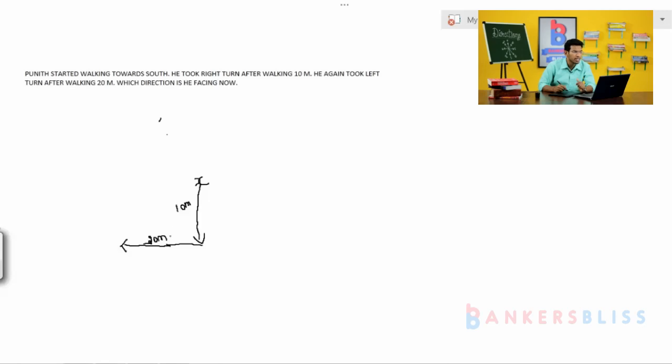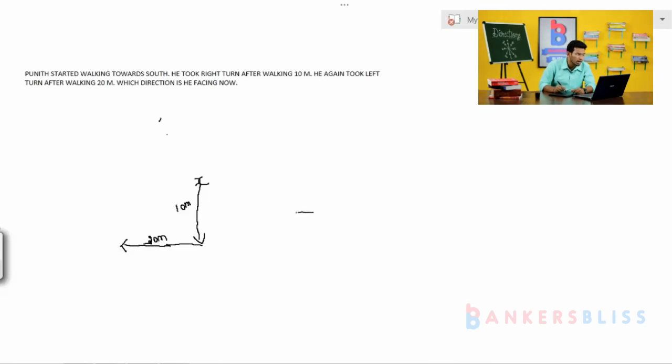Then which direction is he facing now? Simple, guys. Punit, from the starting point, goes towards the south and turns after walking 10 meters. After the completion of 10 meters, he takes the left turn. After taking the left turn, he walks 20 meters, and after the 20 meters, he stopped. Then which direction is he facing?